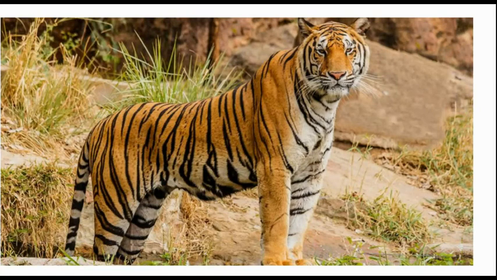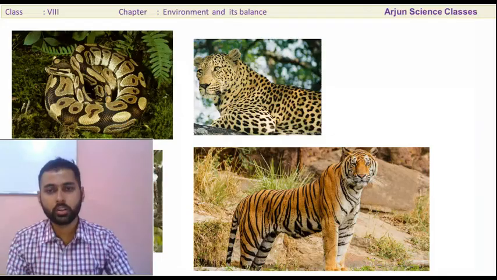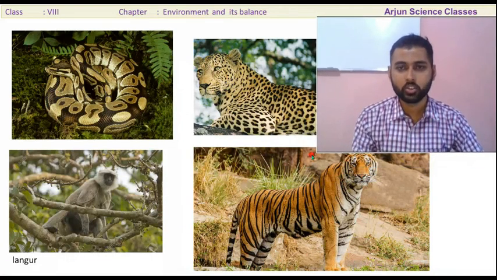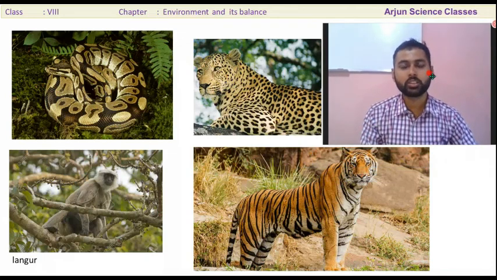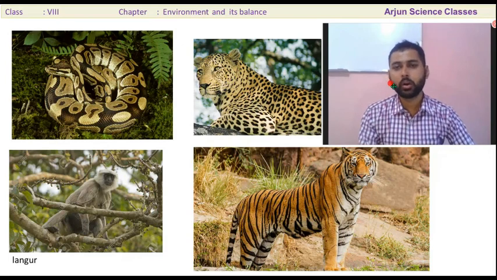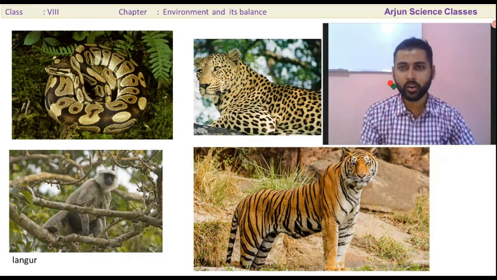The plants mainly found in Chitwan National Park are sal, sisal, and khair. Such types of plants are also found here. Dear students, I hope you have understood about Chitwan National Park. This national park is especially established for the protection of wild animals as well as plants, flora and fauna.